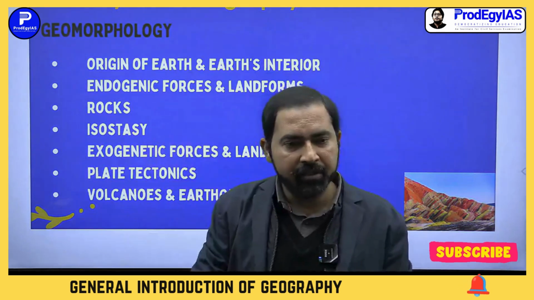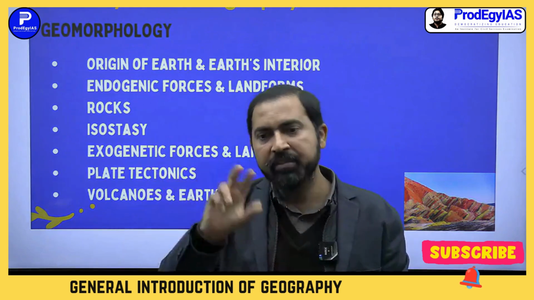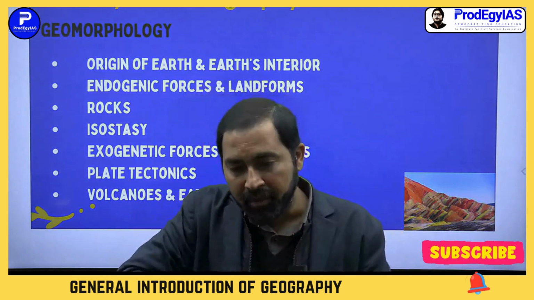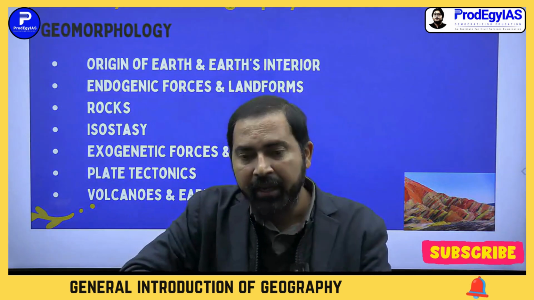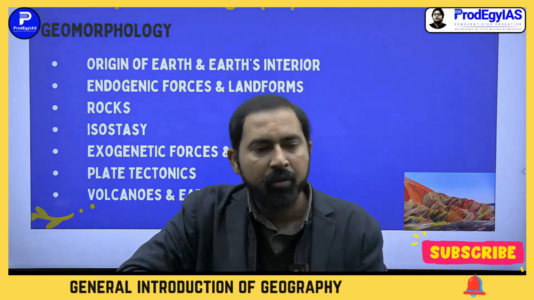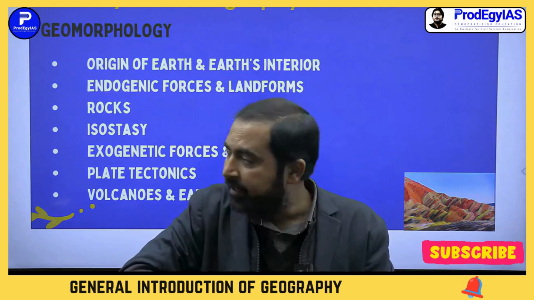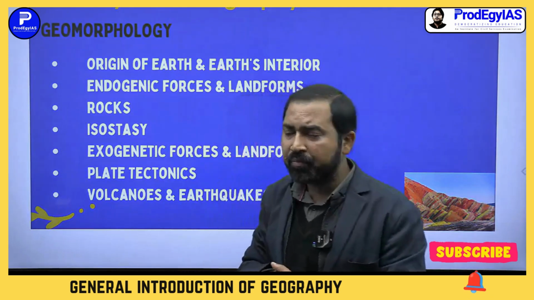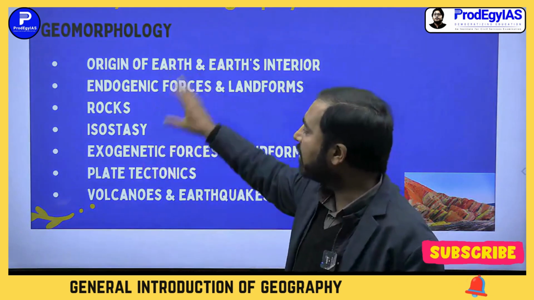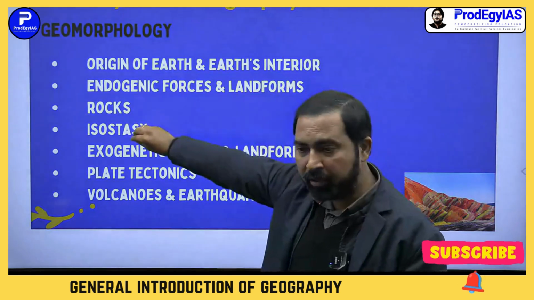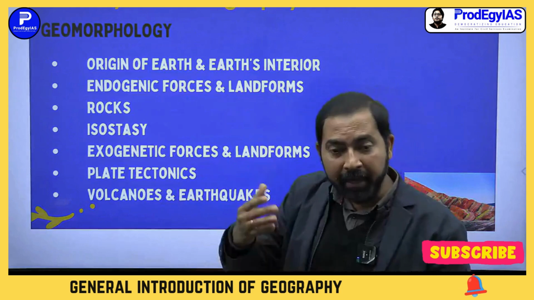Under oceanography, we study oceanic features like currents, tides, salinity and temperature of the oceans. So in geomorphology, largely we will be studying the landforms and how they are formed and how they are balanced.